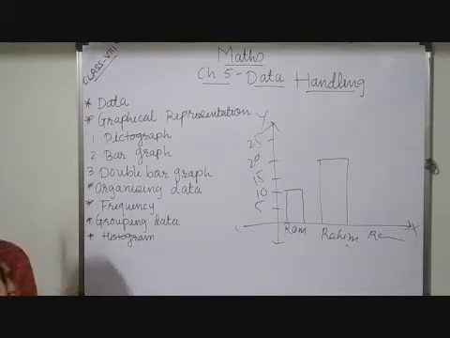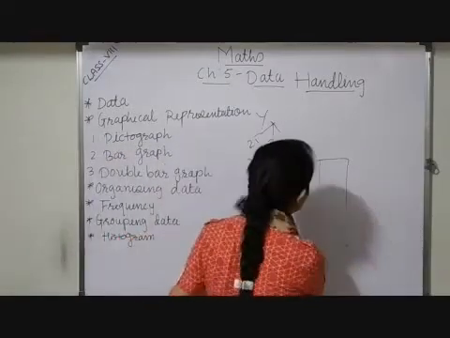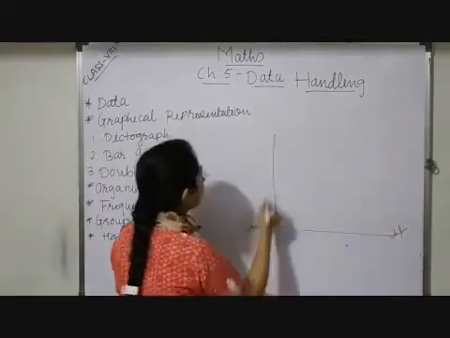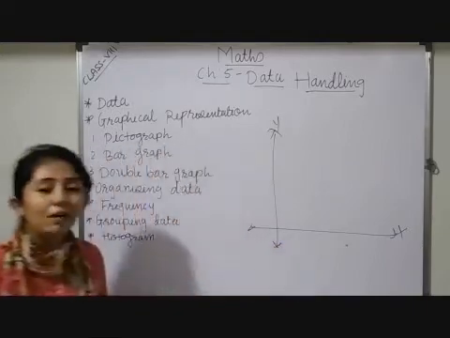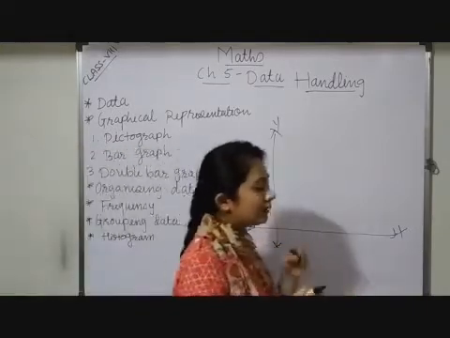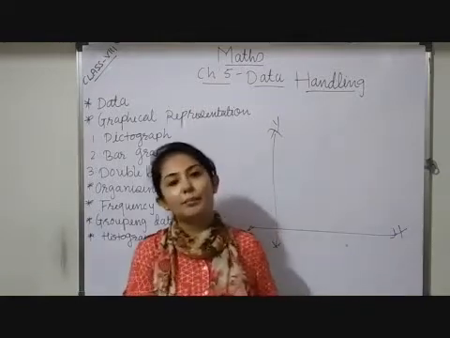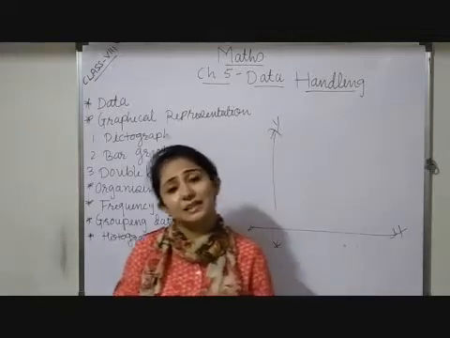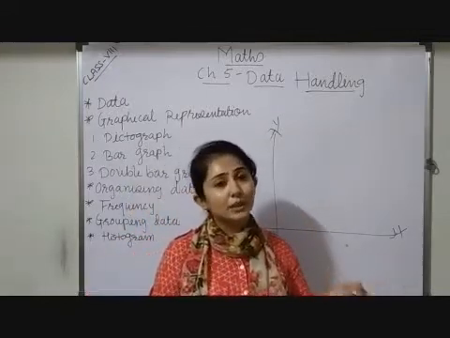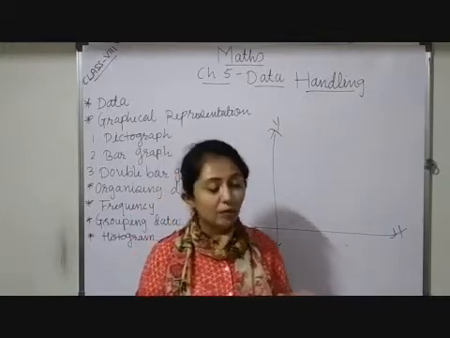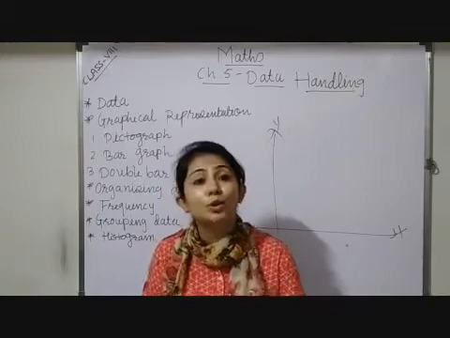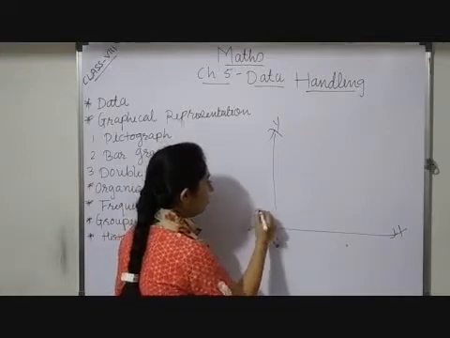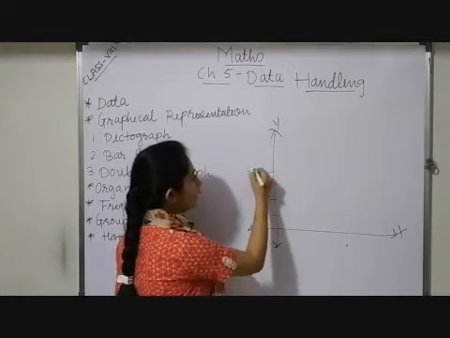After that you have a double bar graph. How were we drawing a double bar graph? To draw a double bar graph, this is your x-axis, and this is your y-axis. Suppose I take that same example of Ram, Rahim and Radha. That time I took marks of mathematics only. Suppose I want to compare their marks of mathematics and science both. So here, out of 25 marks, I am taking 5, 10, 15, 20, 25.